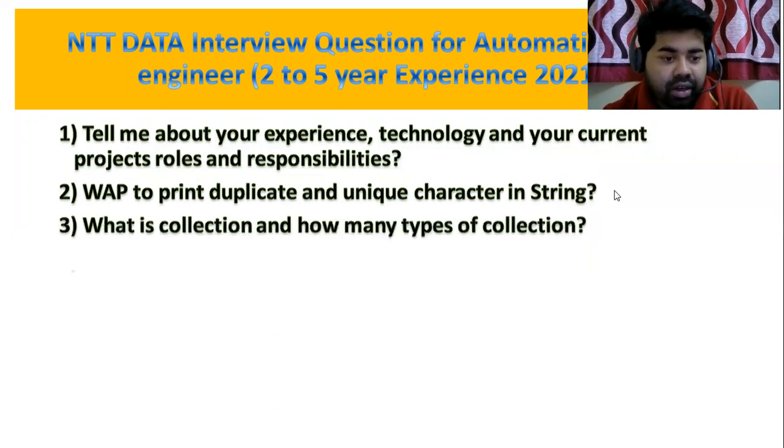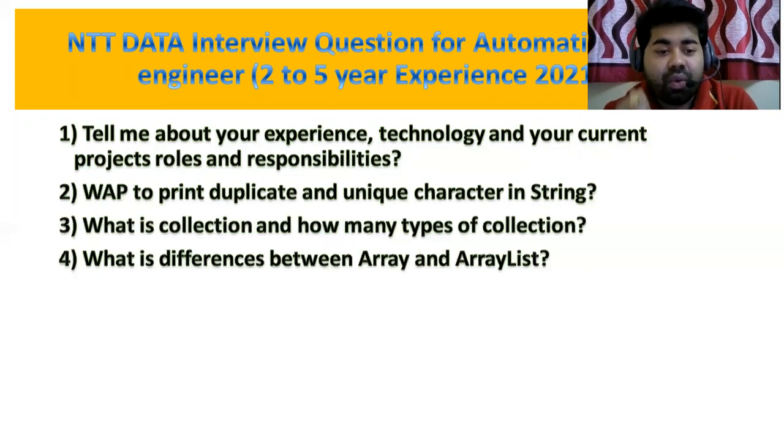So we'll go for the third question. The third question is, what is a collection and how many types of collection are there? This is again a Java question. Collection is a framework. Inside this collection we have list, set and map. Inside list we have ArrayList and LinkedList, and in set we have HashSet. These are the implementation classes and you have to tell the difference. List will accept duplicate objects, set holds unique objects, and map accepts key-value pairs.